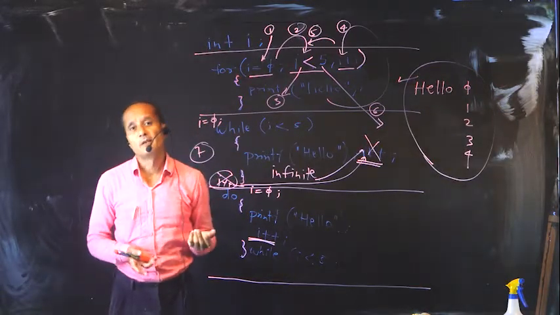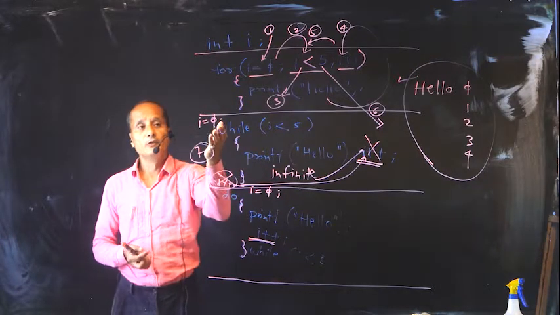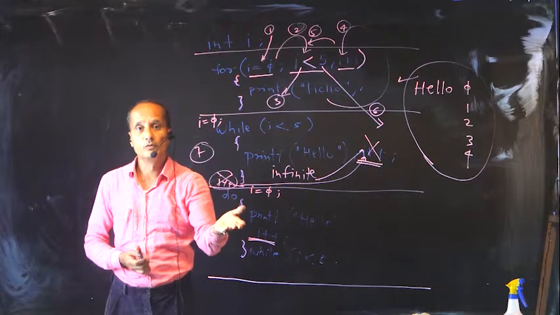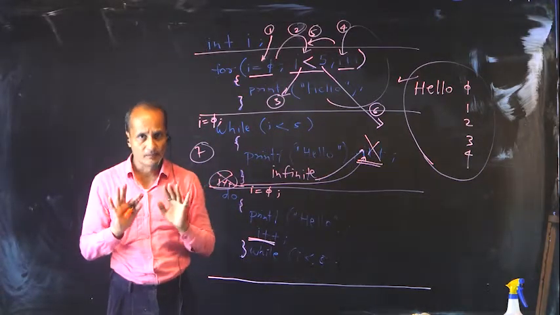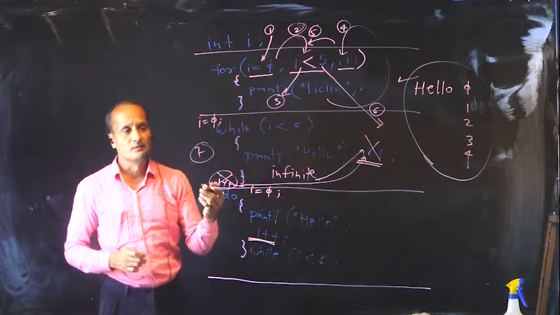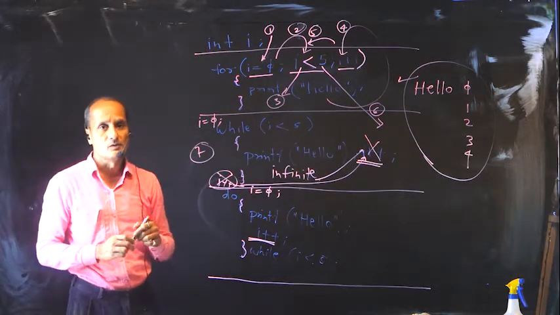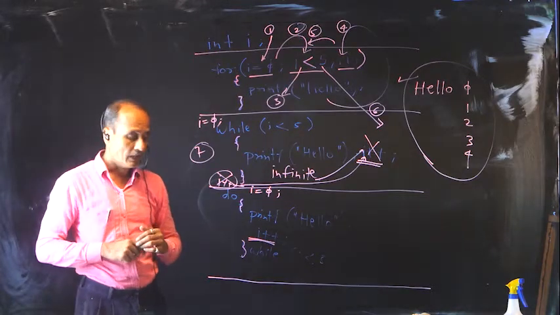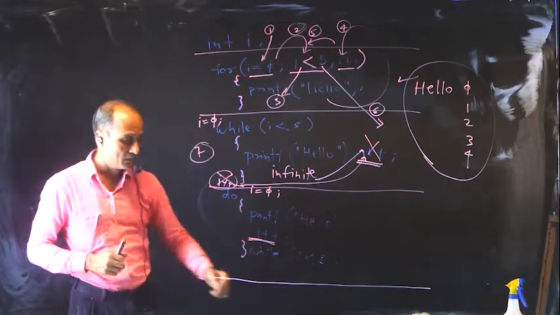Now logically somebody may ask a question. If while loop is there, why would you want a do while loop? Let us see a simple example. Suppose user enters a number. I will change this particular code to something else in a short while now. Let me erase and write down some changes.